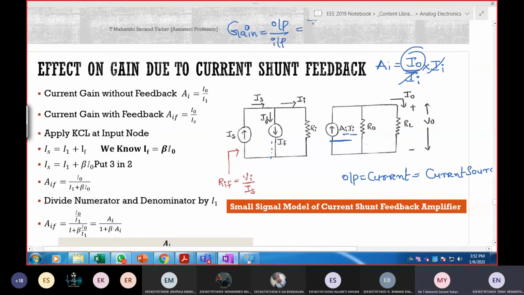Output current is I naught. Input current is I what? I out, current. So you need to find the values for I naught as well as II so that you'll get the answer for gain, which is nothing but AI.